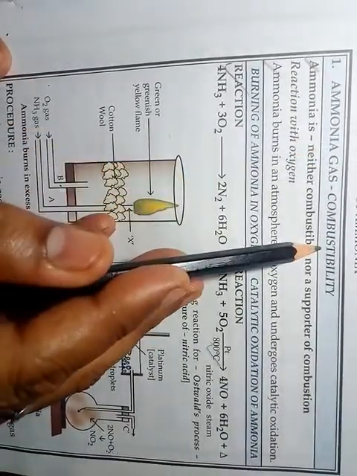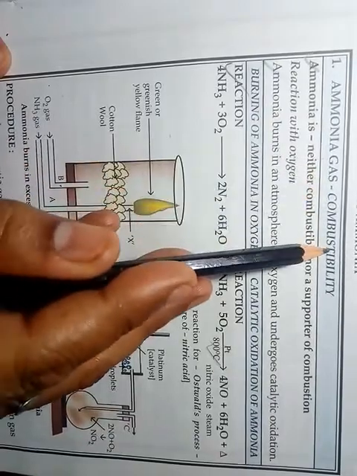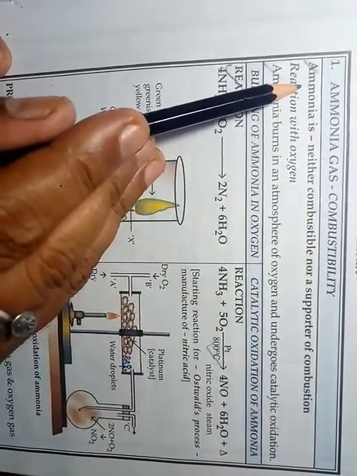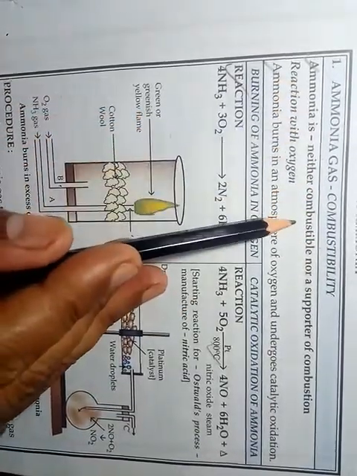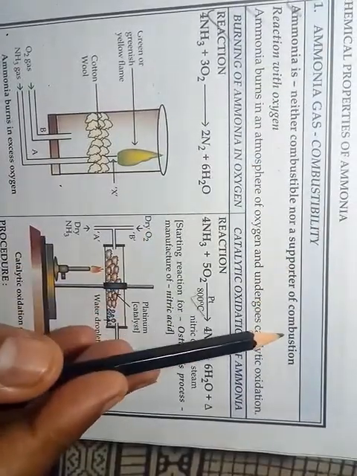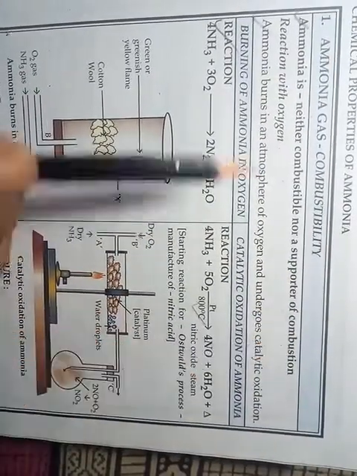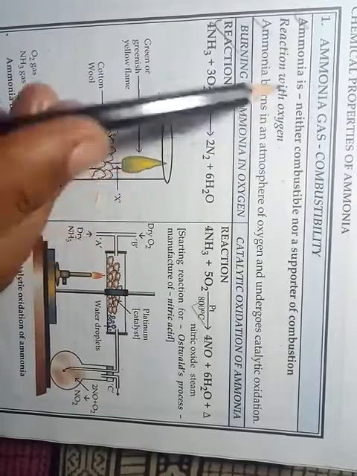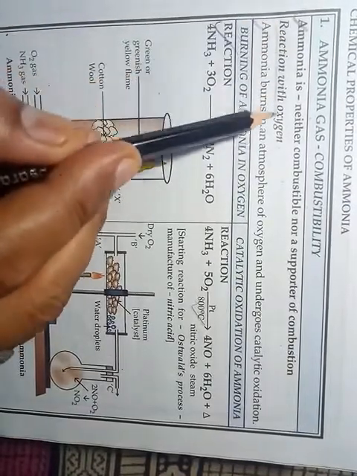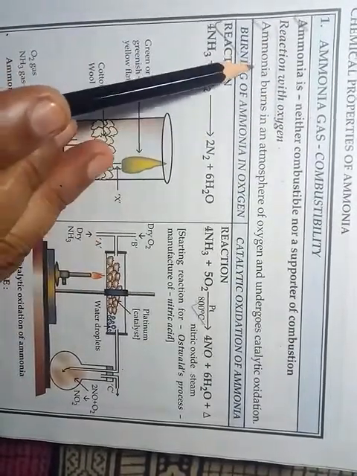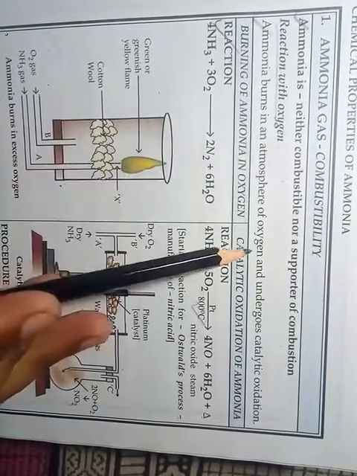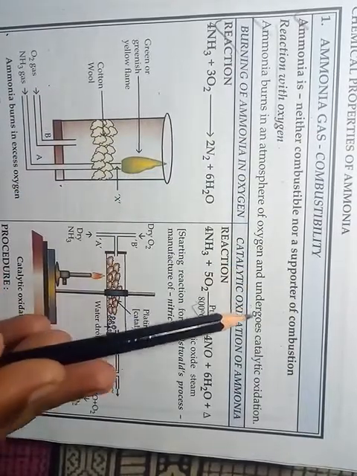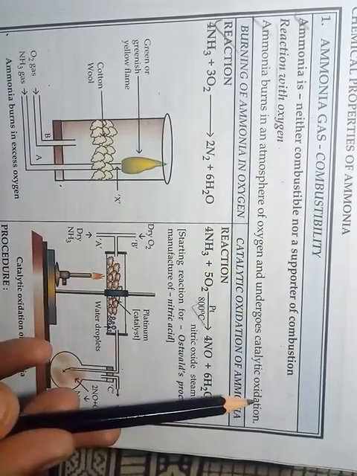Combustibility of ammonia gas. So first point, ammonia is neither combustible nor a supporter of combustion. Reaction with oxygen. This is in your syllabus. Ammonia burns in an atmosphere of oxygen and undergoes catalytic oxidation.